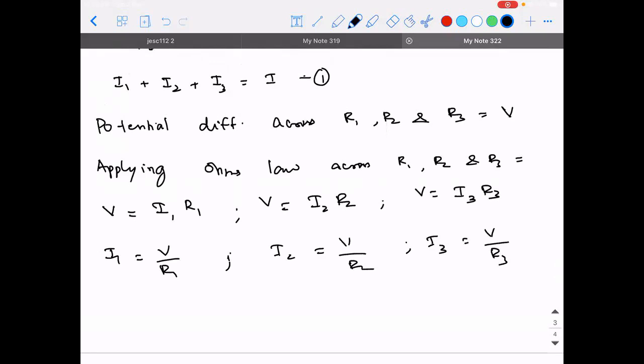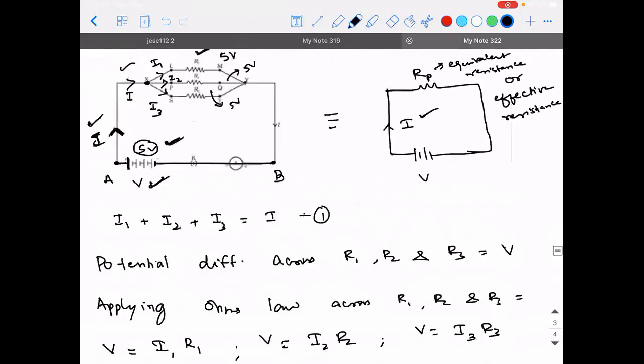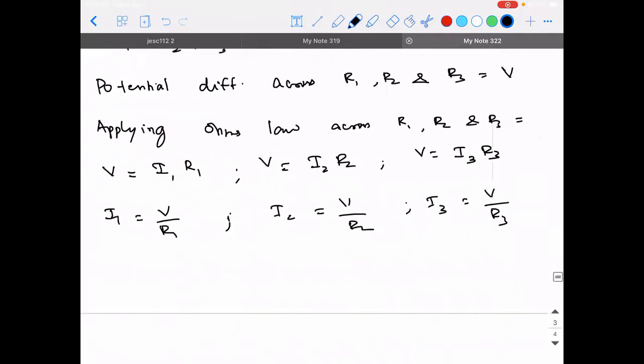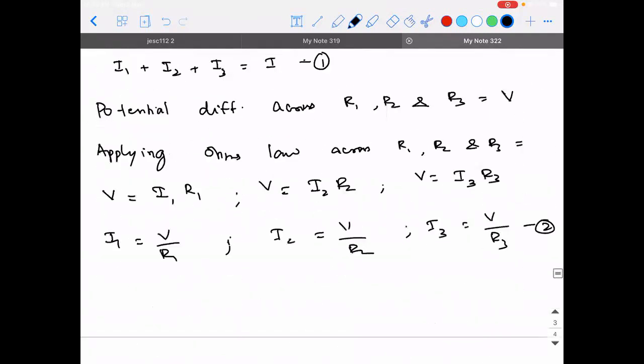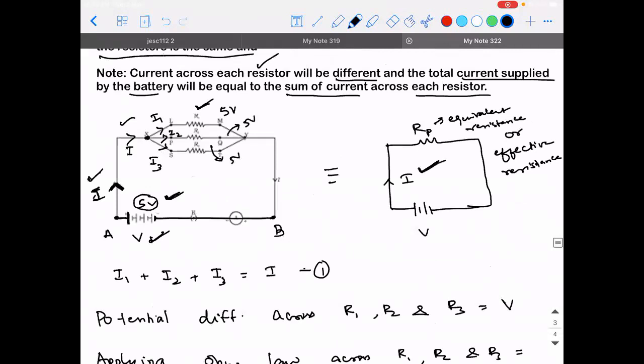Correct? Now, what is going to be the value of I? I will call this 2. Then what will be the value from Ohm's law here? V will be equal to I into RP, which implies I will be equal to V divided by RP. Can I call this 3?